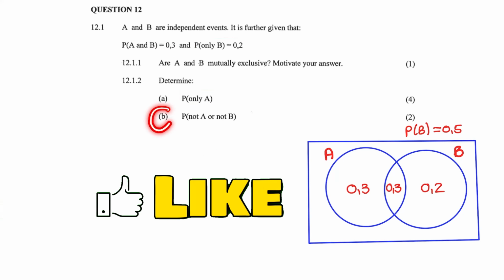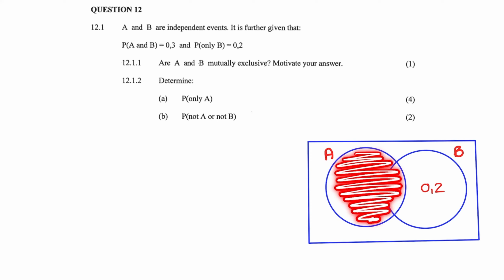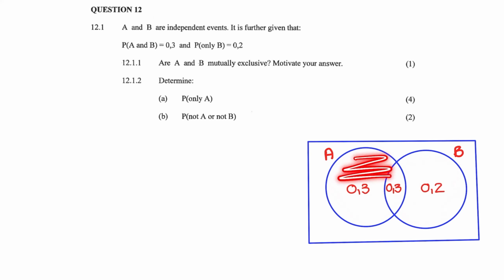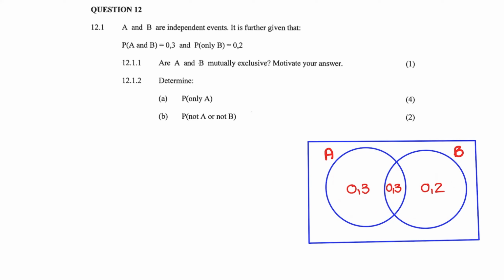The next question is, find the probability of not A or not B. So it really helps to draw out the Venn diagram. So not A means it cannot be part of A, and not B means it cannot be part of B. So that means it must be outside of the events A or B. So in a Venn diagram, these values of 0.3, 0.3 and 0.2 need to add up to 1.